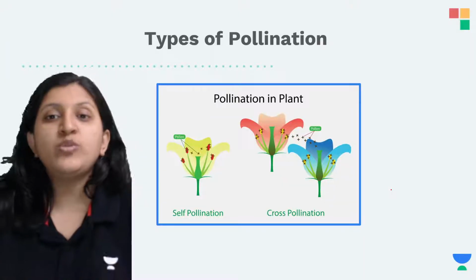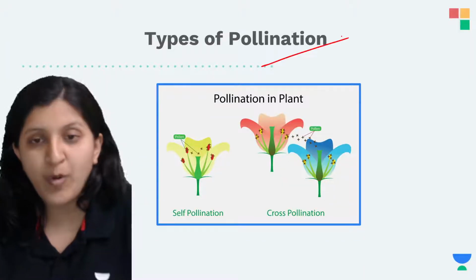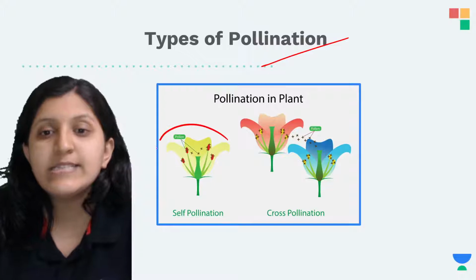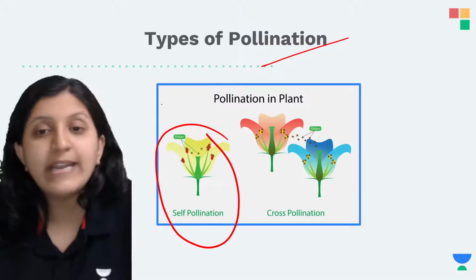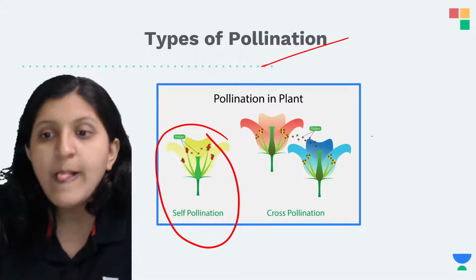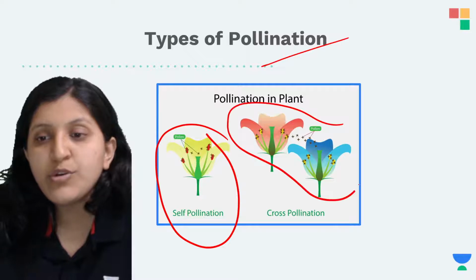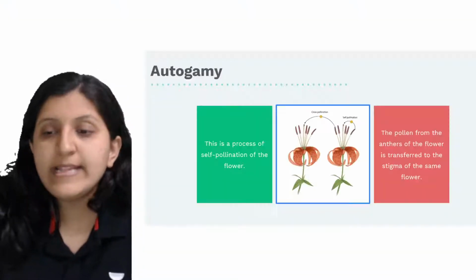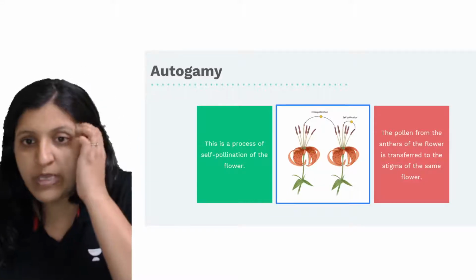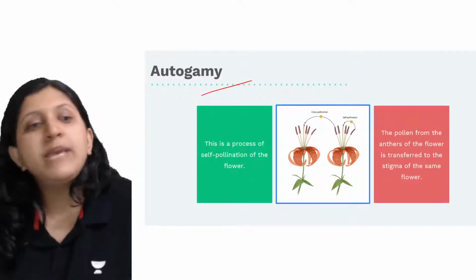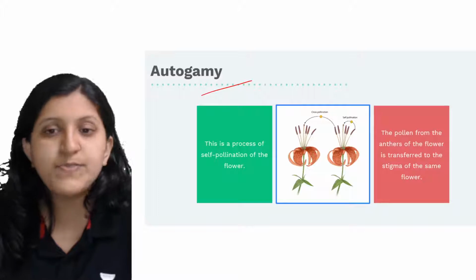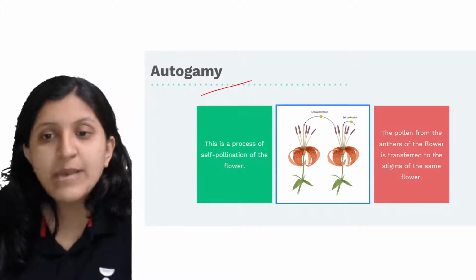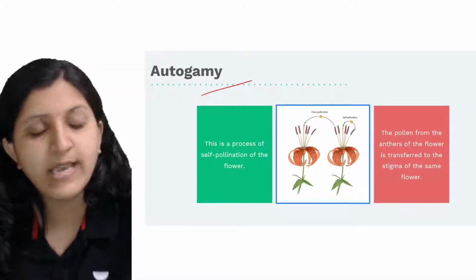Now with respect to that, you can find types of pollination. There is self-pollination, which is within the same flower. And this we call cross-pollination, which is between flowers. Let's have a look at autogamy. Autogamy is a process of, just a second.